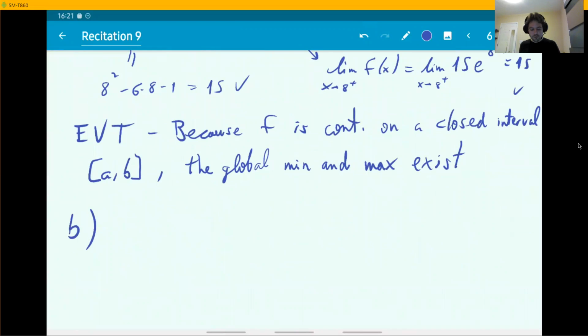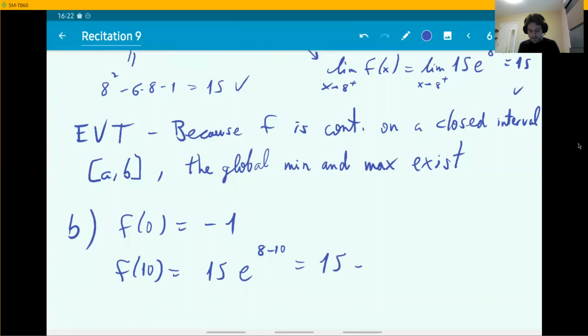If we're looking for global min and max, first of all, let's find the values on the endpoints. So if you try to find f of 0, you're going to need to use the first formula. It's going to be a minus 1. And f of 10 is going to be with the second formula. I guess it's 8 minus 10. That's going to be the number 15 e to the minus 2, or 15 over e squared, if you will. We don't have to approximate this number with decimals. We're not going to need to know what this is. You're going to see why.